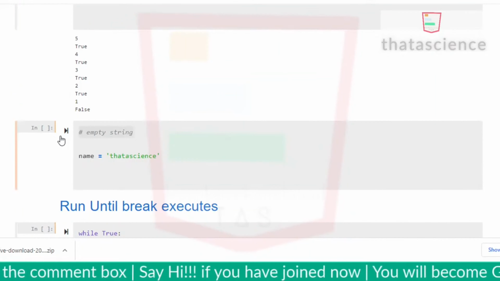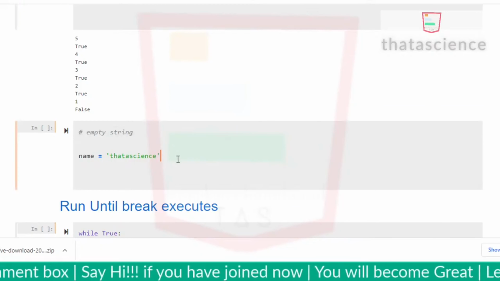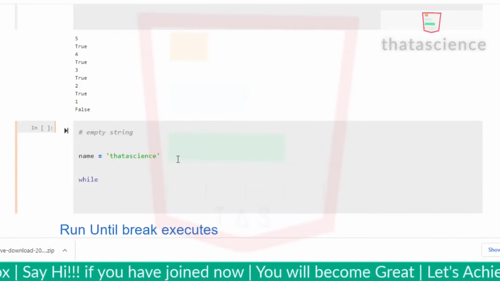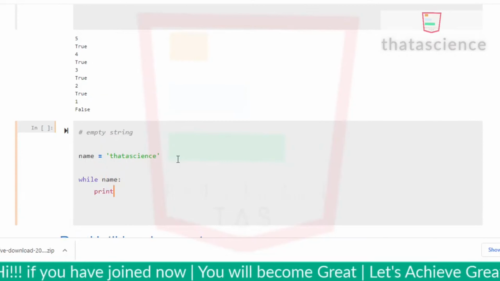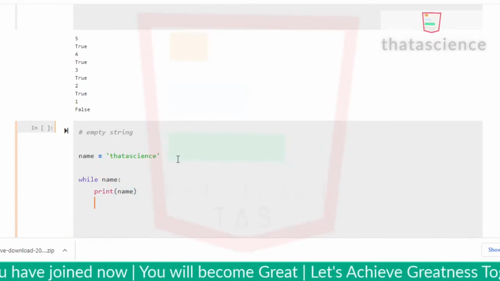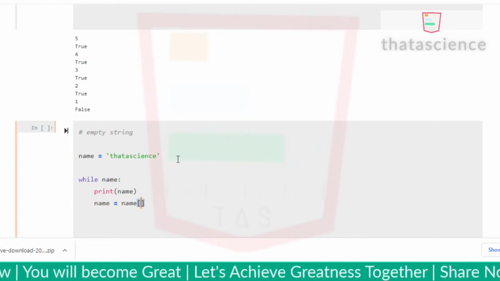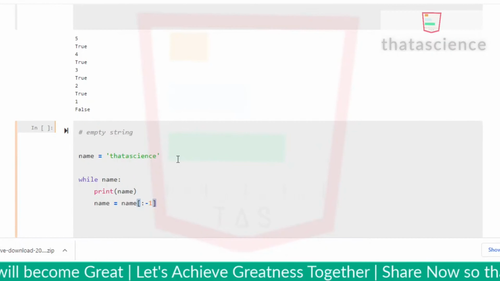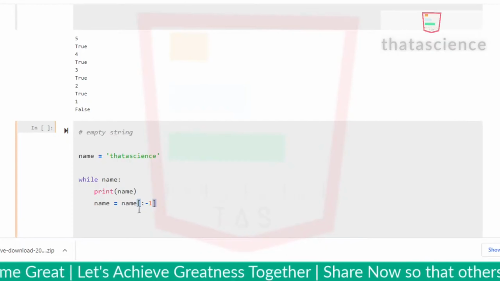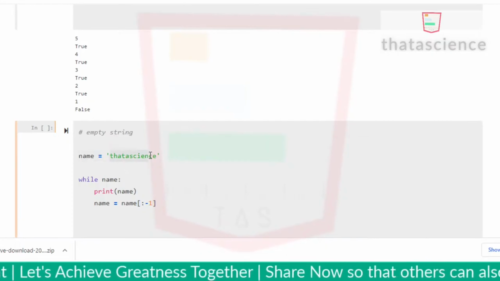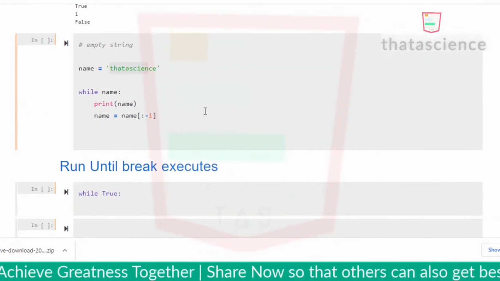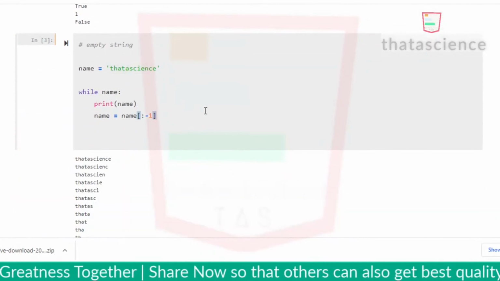Now let's try to do that with a string. While name, print name, and every time I'm just going to remove the last element of that string. I'm going to consider all the elements before the last element. Let's print this and see what we get.